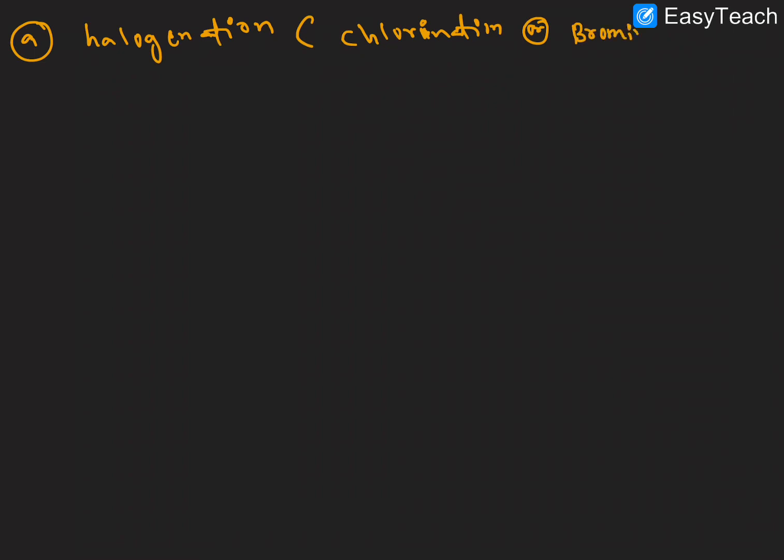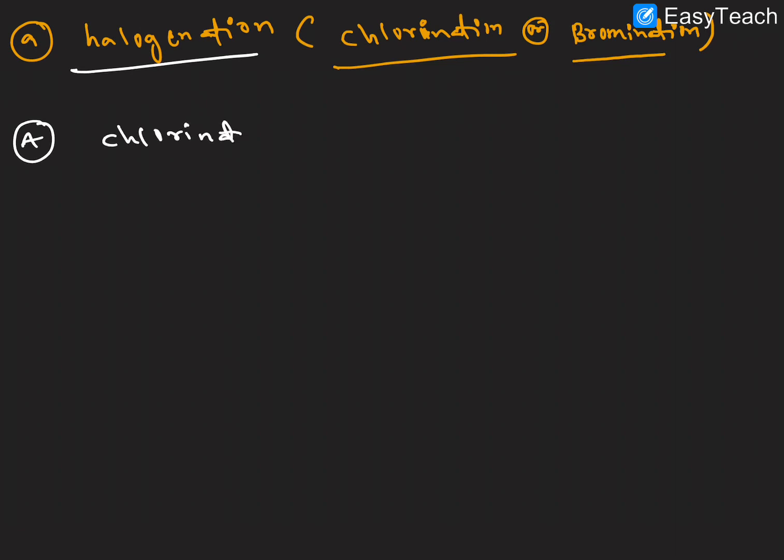Here we are discussing only chlorination and bromination. First we'll discuss chlorination. What are the chlorination reagents?